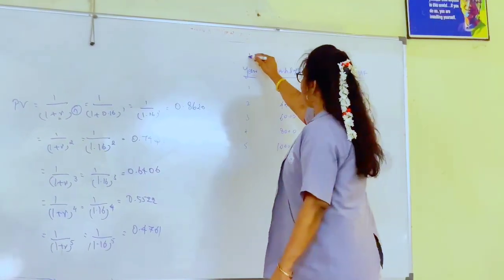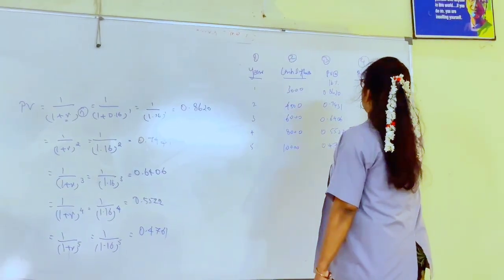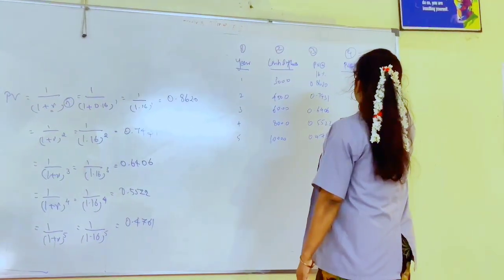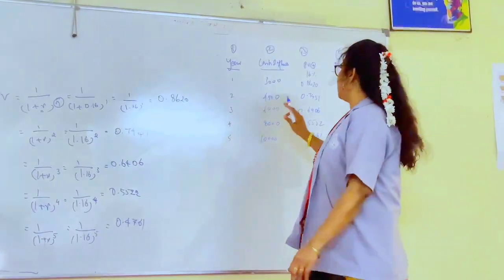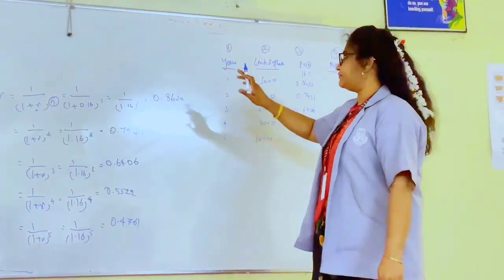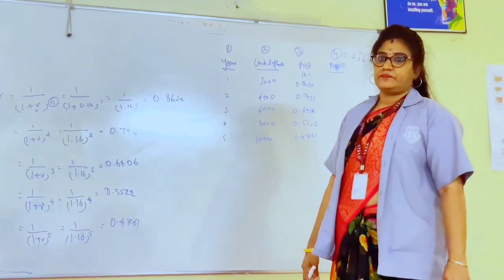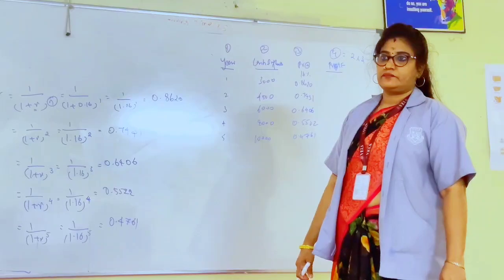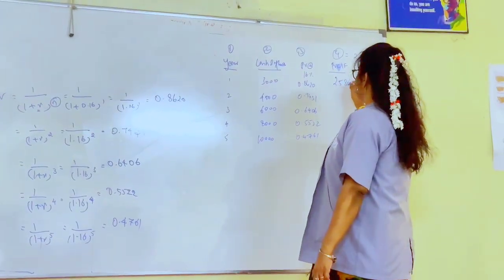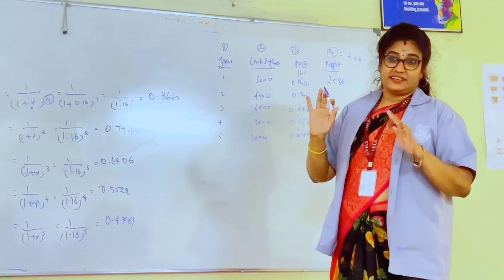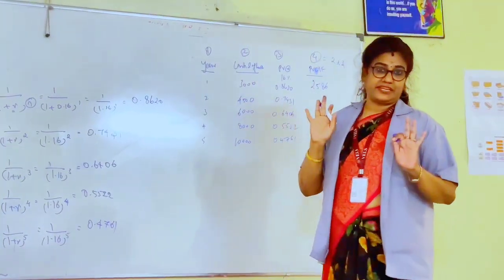Now multiply this and this. Take your calculator and tell me the values. 3000 into 0.8620 is 2586. See, the cash inflow 3000 is not 3000 by next year.